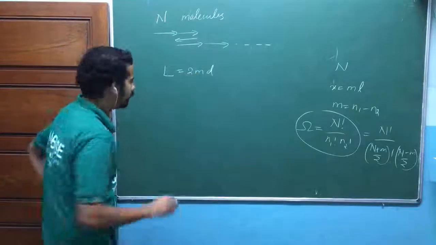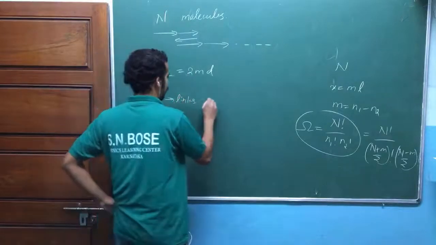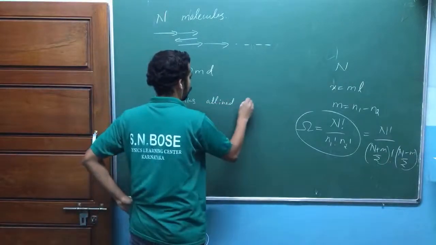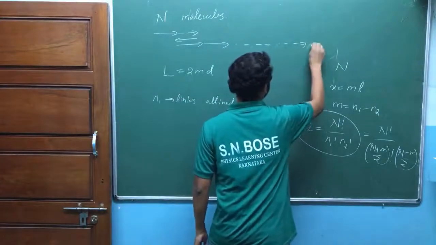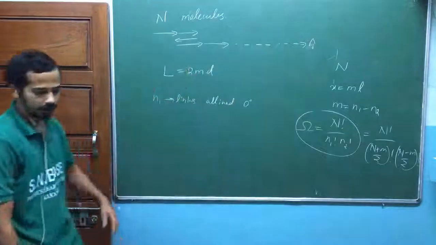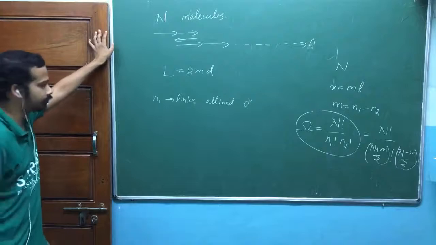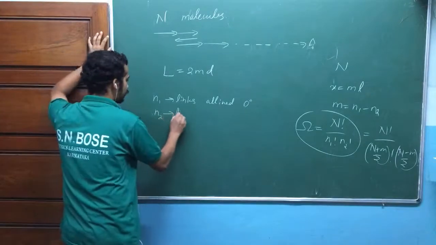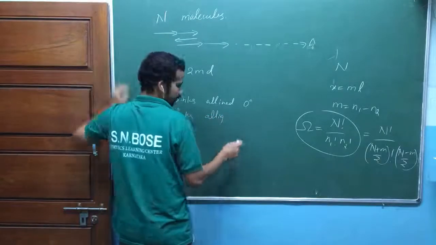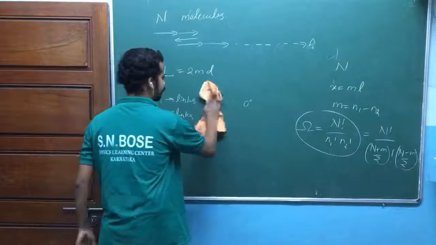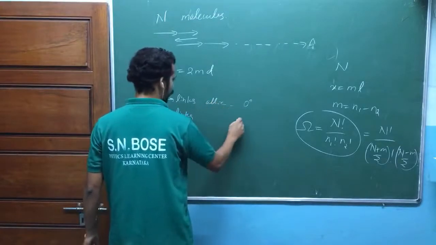There are n1 links aligned at 0 degree with respect to the x axis. Let me take the x axis like this. So there are n1 links aligned at 0 degree to the x axis, and n2 links aligned at 180 degree.